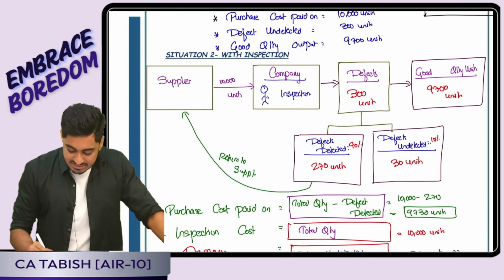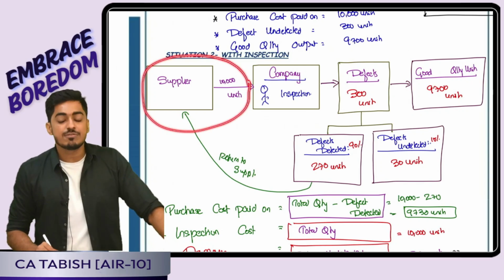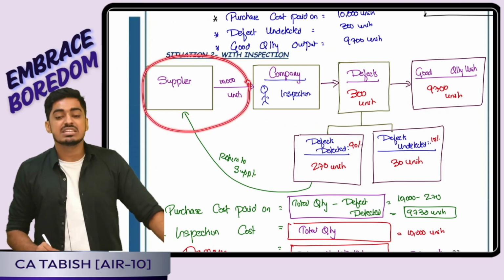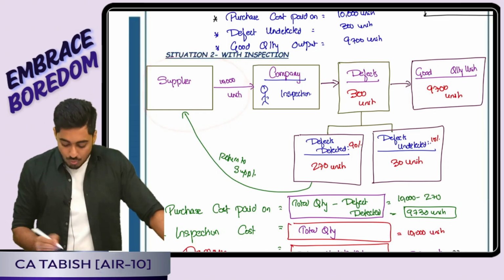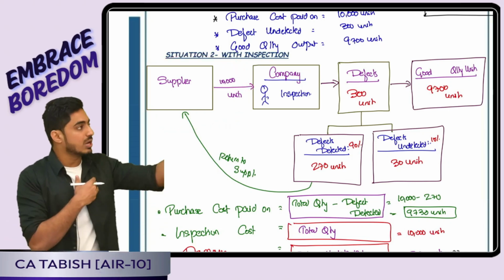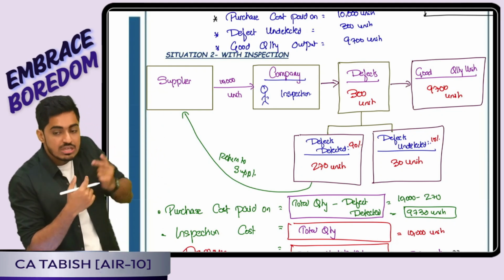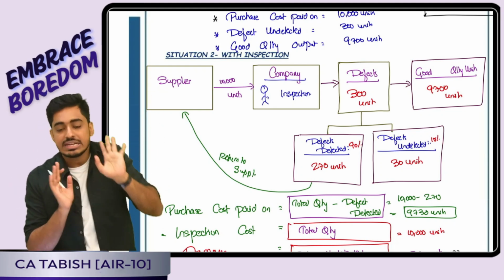I purchase 10,000 units from the supplier. Okay, boss. Normally from X Limited, 3% will be defectives. Now what I do is I appoint an inspection process. That means tell me, into company premises how many goods are coming? 10,000 units are coming. On how many units did I do inspection? On the entire 10,000.